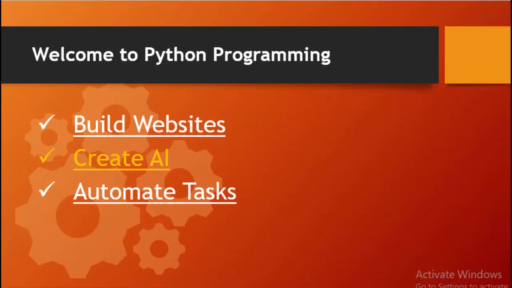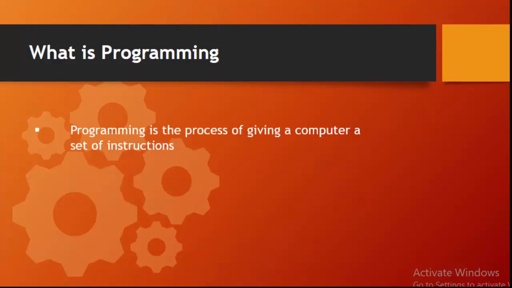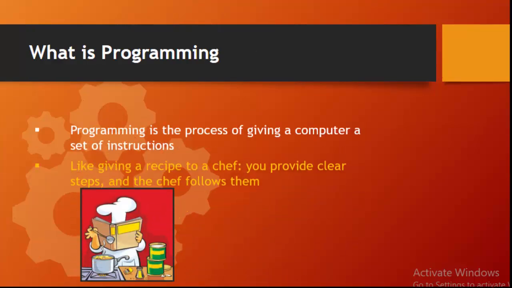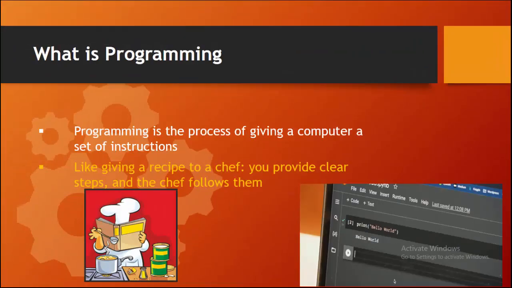Let's dive in. What is programming? Programming is the process of giving a computer a set of instructions to perform specific tasks. Think of it like giving a recipe to a chef. You provide the chef with clear steps to follow, and the chef creates a dish accordingly. Similarly, when you program a computer, you give instructions and it executes them to produce a result.